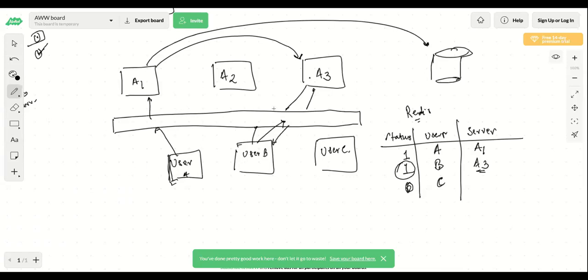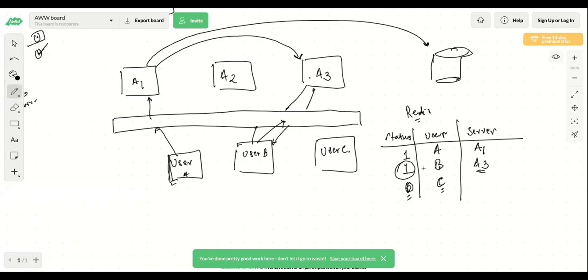This much you understood. Now what can potentially happen is that user A wants to send a message to user C. Correct? Now what will happen? In this case, user will send a message to A1. It will write in the database. A1 will see if there is an entry for user C in the database or in the Redis cache or not. There are two possibilities. If there are no entries, then we'll ignore it. And if there is an entry, then we'll check the status. The status seems to be 0 at this point of time. That means that user C is not on.